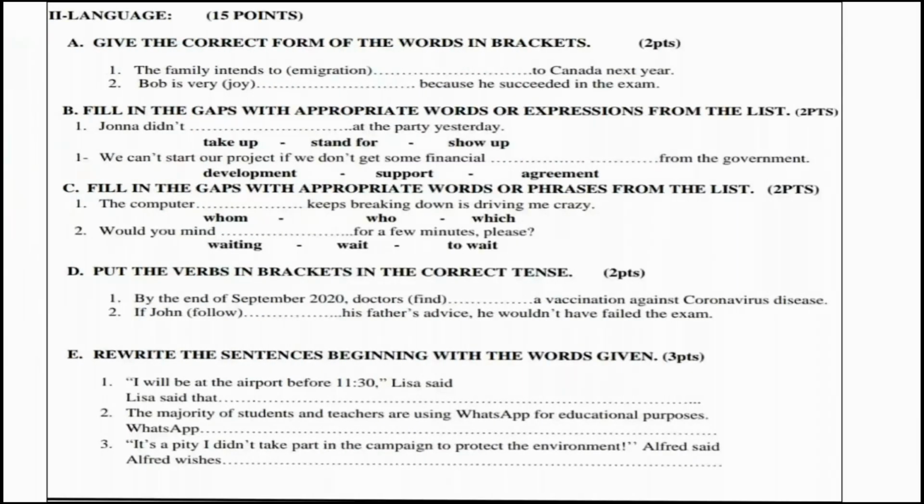Let's move on to language. Okay, activity A. Give the correct form of the words in brackets. Number 1, the family intends to. Between brackets we have immigration. This is noun, but normally here we should use the verb or the infinitive. Why?